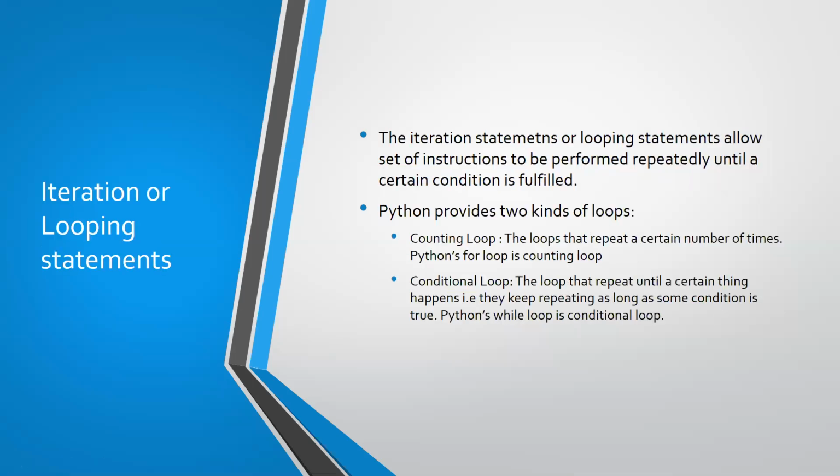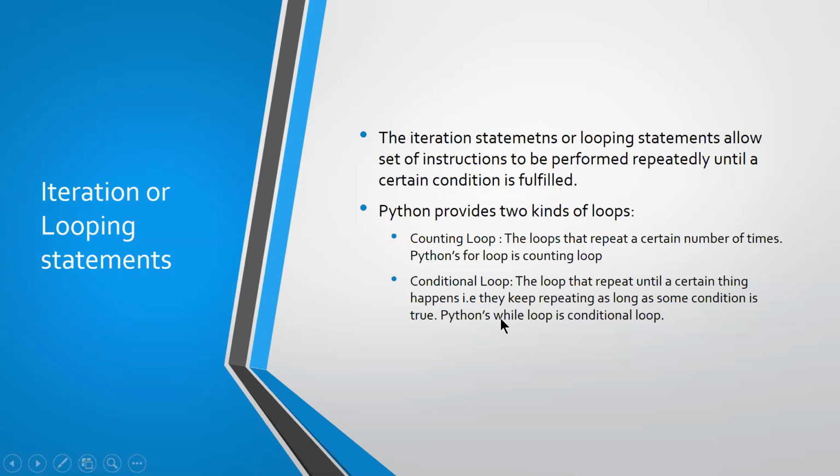Now comes the iteration or looping statement, which I've already told you about, so it's repeated once again. The iteration statements or looping statements allow a set of instructions to be performed repeatedly until a condition is fulfilled. Python provides two kinds of loops. We have already discussed the counting loop, the loop that repeats a certain number of times. Python's for loop is a counting loop. The conditional loop is the loop that repeats until a certain thing happens, that is, it keeps repeating as long as some condition is true.